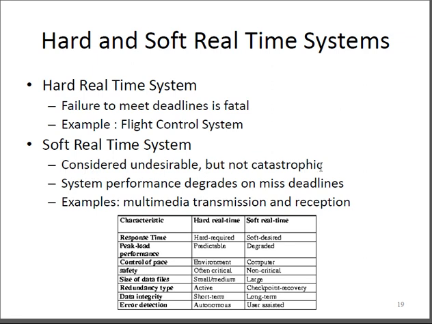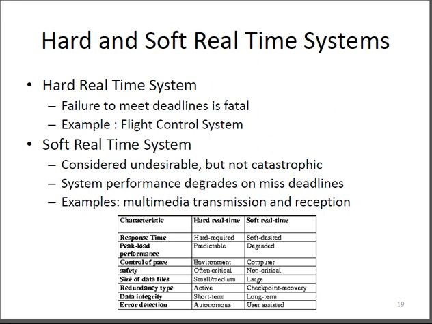That is what I mean, that such types of deadlines can occasionally be missed or fail. System performance degrades or misses deadlines. That is what it exactly means. Examples: multimedia transmission and reception, telecom networking, websites, or computer games. All these are nothing but soft real-time systems where the failure will not be catastrophic.